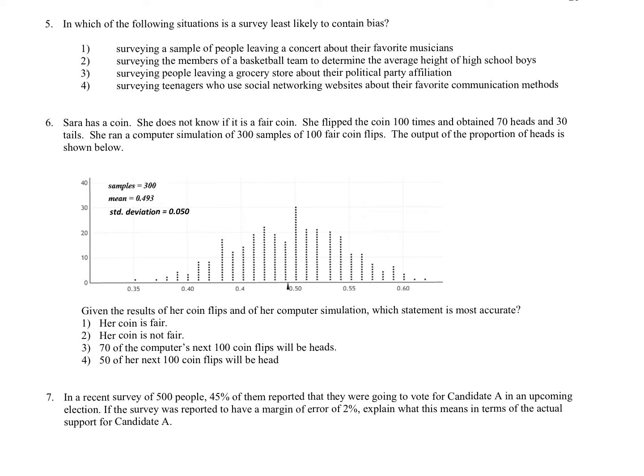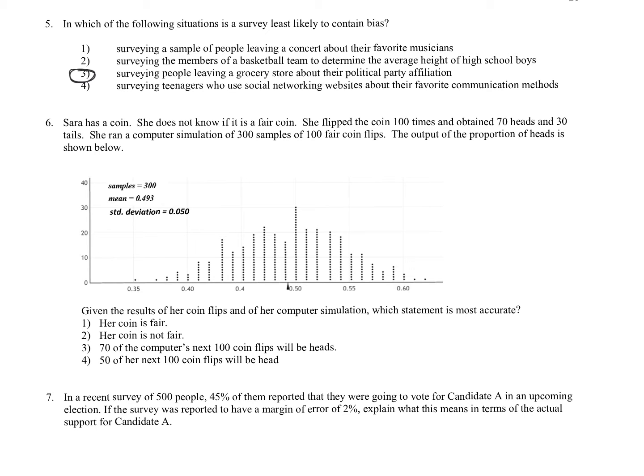So all the other ones seem to have more of a bias than the grocery store for politics, because pretty much everyone has to go grocery shopping. Now, you could argue that certain types of people go to different grocery stores. You know, there are some arguments, but that's the least bias.